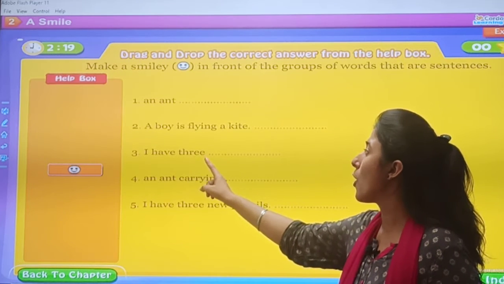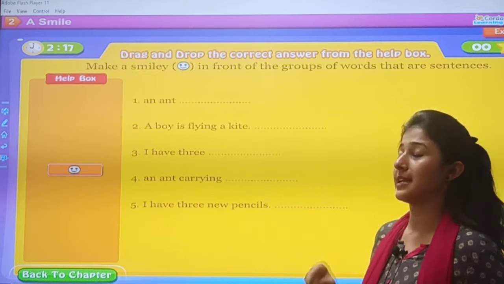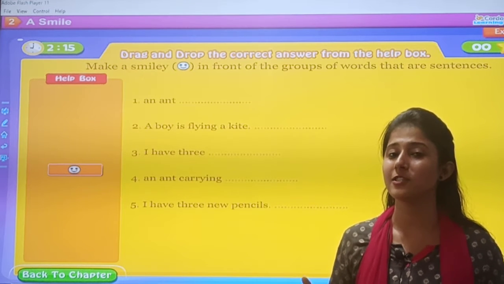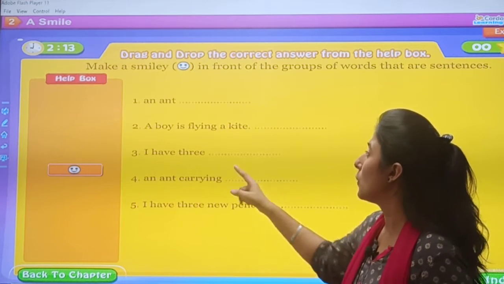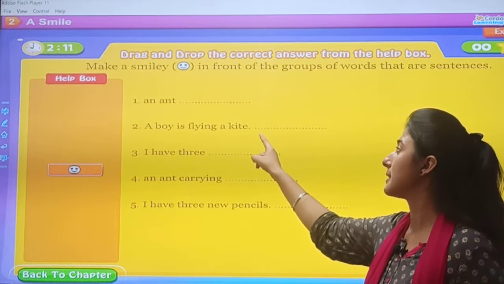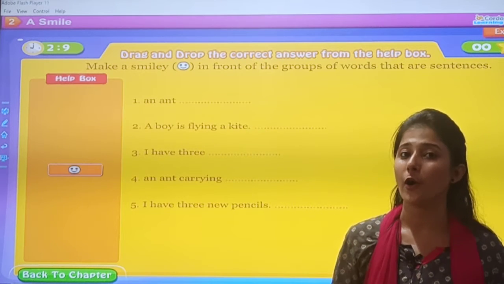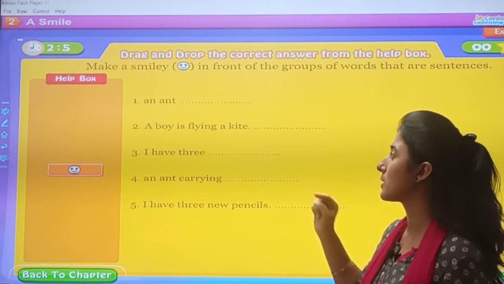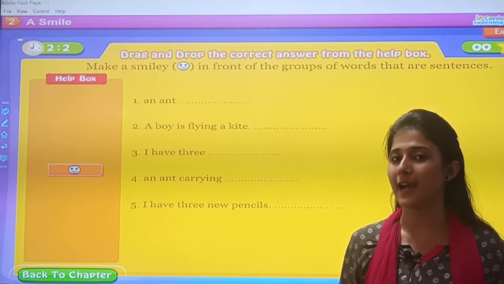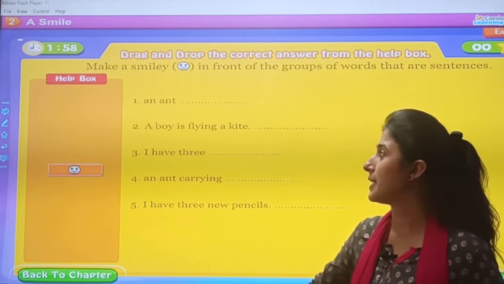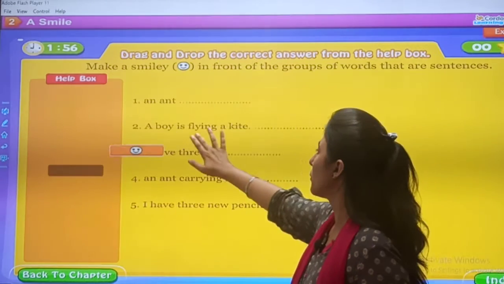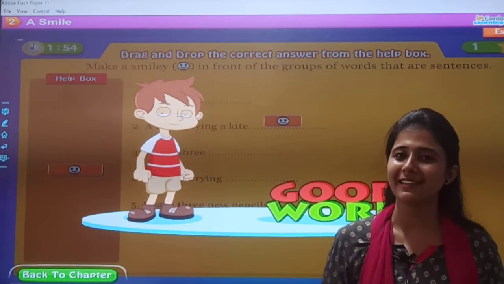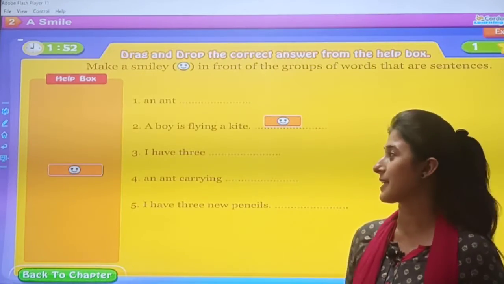Second, a boy is flying a kite. So, it starts with capital and ends with full stop. Also, this sentence is making some sense. You are understanding what the boy is doing? Flying a kite. So, this is a complete sentence. So, you will put a smiley here. Good work, my dear kids.